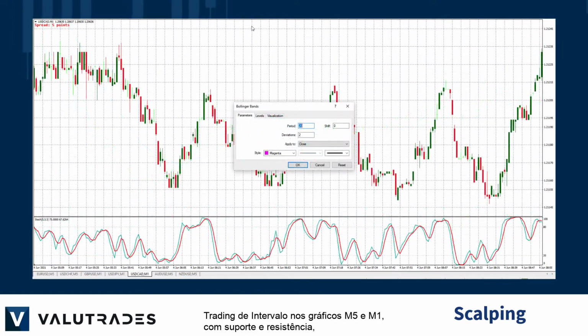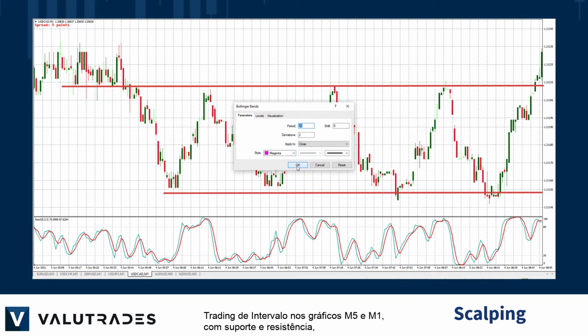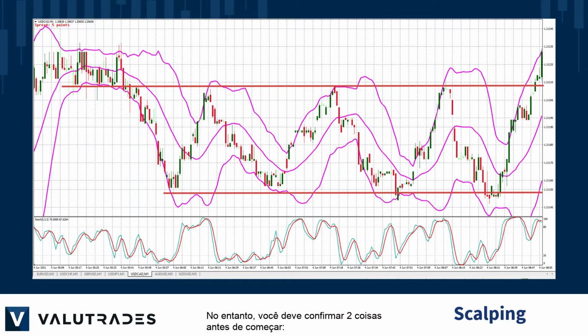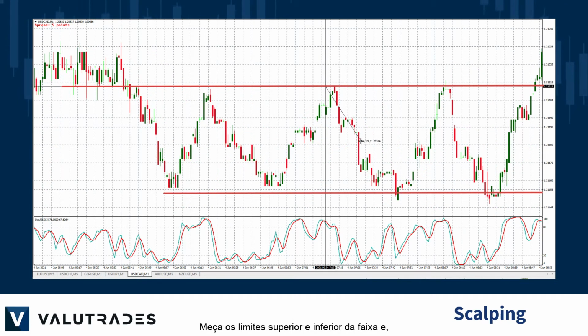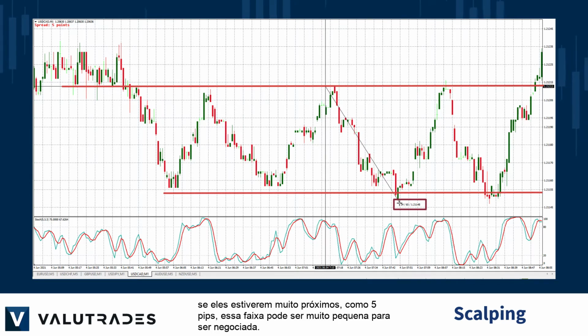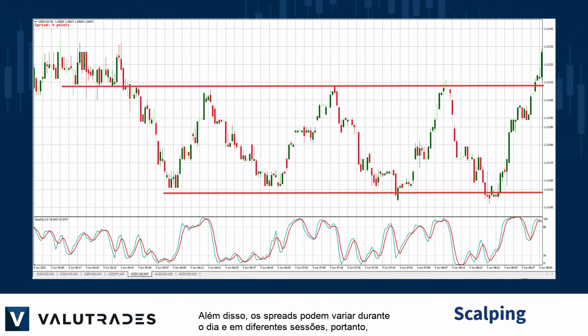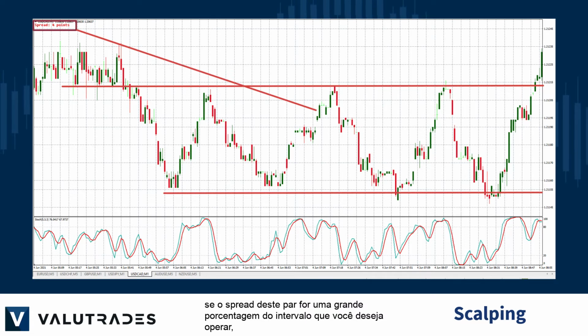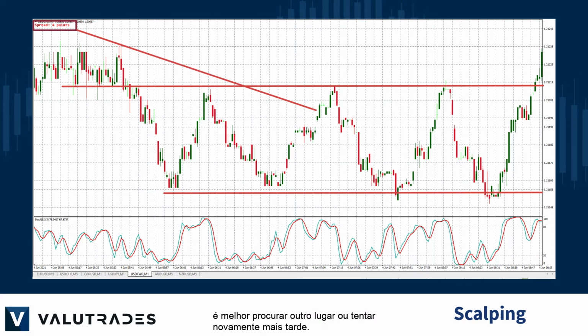Range trading on the M5 and M1 charts with support and resistance and such indicators like Bollinger Bands and the stochastic oscillator are often an effective combination. You must, however, confirm two things before you jump in. Measure the upper and lower limits of the range and, if they are too close together like 5 pips, this range may be too small to trade. Also, spreads may vary during the day and in different sessions, so if the spread of this pair is equal to a large percentage of the range you want to trade, you might be better off looking elsewhere or trying again later.